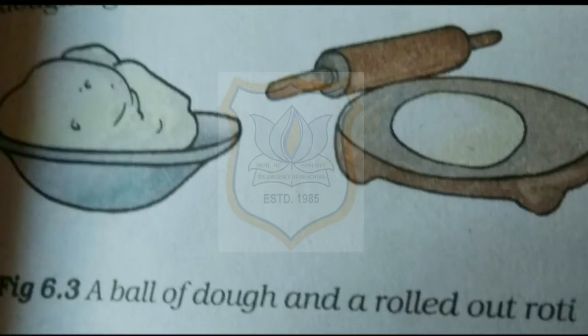Activity 3. A ball of dough and a rolled out roti. Take some dough and make a ball. Try to roll out a roti. Maybe you are not happy with its shape and size and wish to change it back into a ball of dough again. It is not possible.